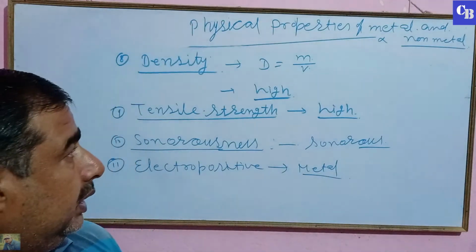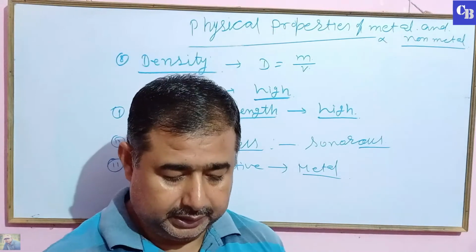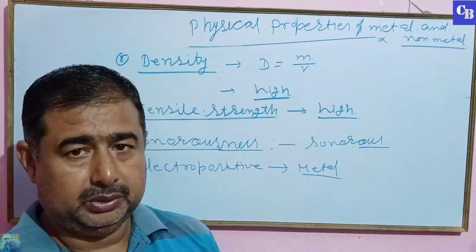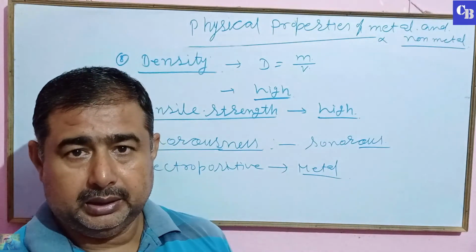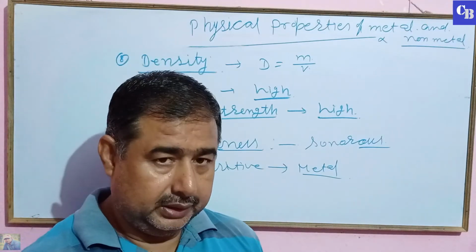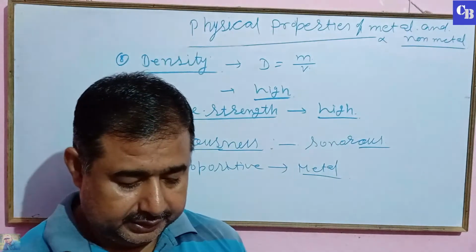First, metal is solid. Second, metal is good conductor of heat and electricity. Third, metals are malleable. They can be beaten into thin sheet. Ductility, metal is ductile. It can be drawn into thin wire. Luster, it has a peculiar shine, brightness.